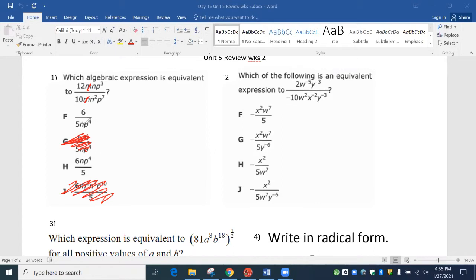Both of these say 1 N and 4 P's. So the question is, are they going to be on top or the bottom? I'm just going to take the P's at first because I see those right there. Remember, we're subtracting. So 7 minus 3 is 4. Now, we knew that there were going to be 4 P's. The question is, are they going to go on top or the bottom? The answer is they always go where the most P's are, where there's 7 P's right here. There's only 3 up here. So right here is where the 4 P's are going to go after you subtract them. That means there should be 4 P's on the bottom and the answer would be F.